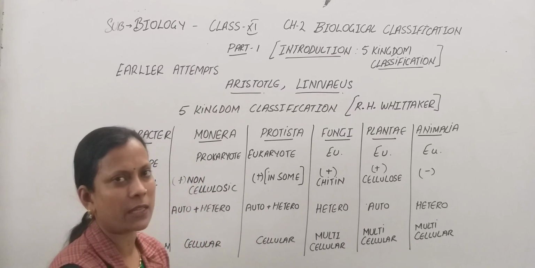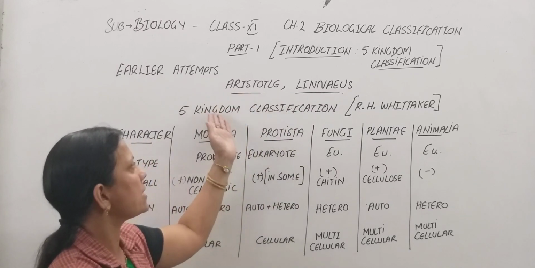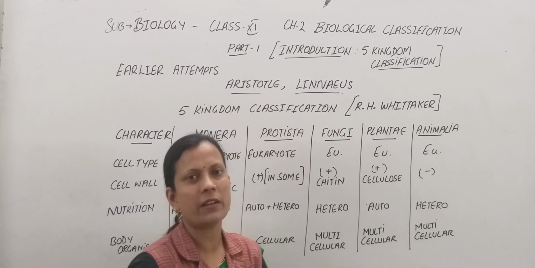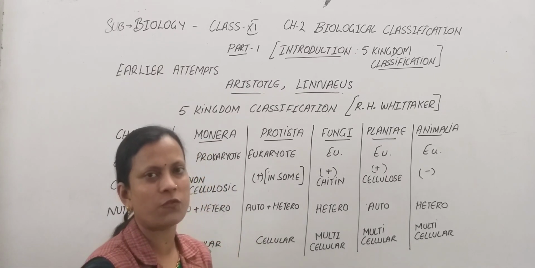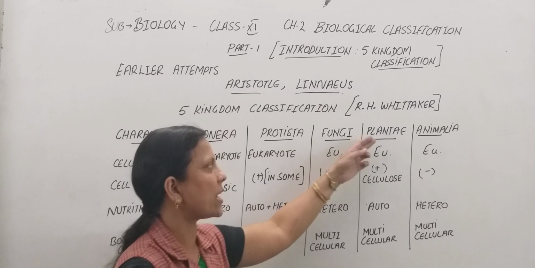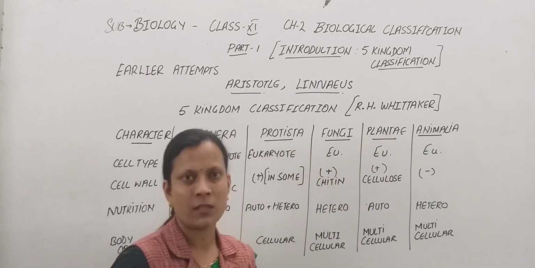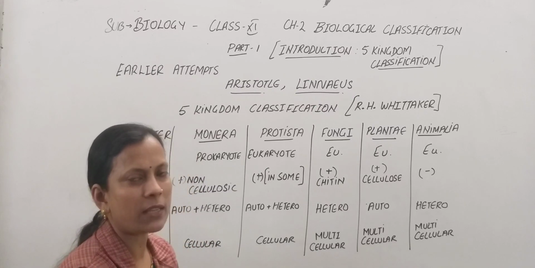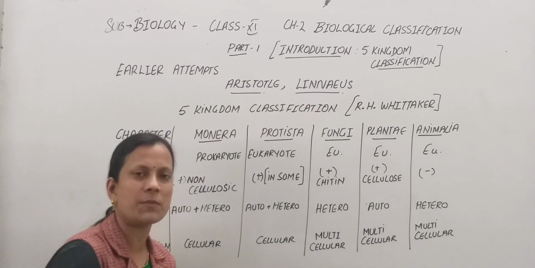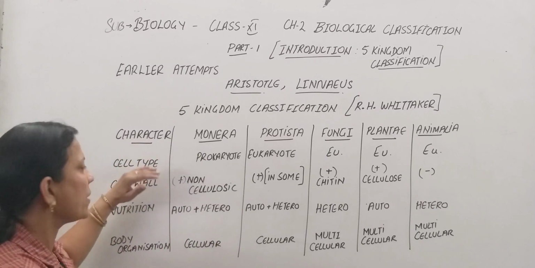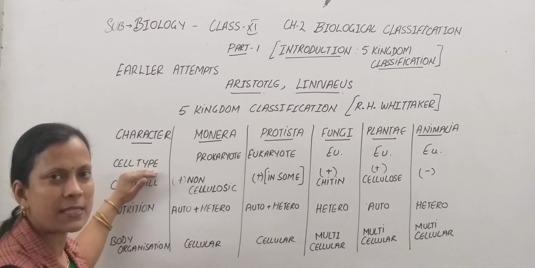Now what we study is the 5 kingdom classification that was proposed by R.H. Whittaker. R.H. Whittaker divided the whole of the living world into 5 kingdoms. These were Monera, Protista, Fungi, Plantae and Animalia. So we will study with this 5 kingdom classification. Now what are the bases to divide the organisms into these 5 kingdoms? These are the characters. For example, let us take the first character, that is the cell type.